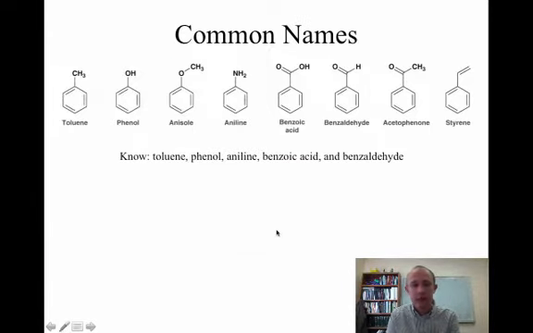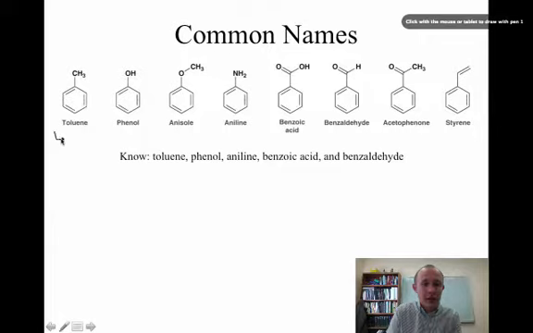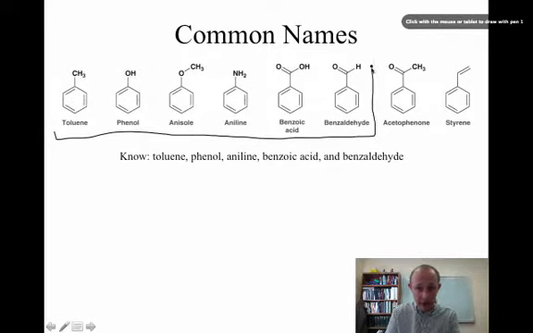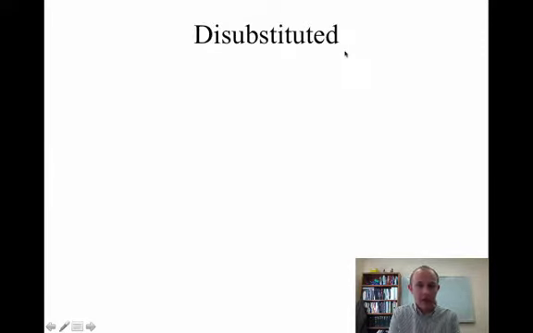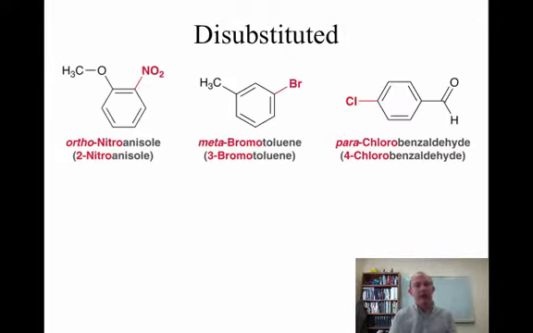Okay, so what you'll encounter more often than not are these common names, and the ones that I'd like you to know are essentially toluene, phenol, anisole, aniline, benzoic acid, and benzaldehyde. So you only need to know 6. Toluene is the one with a methyl, phenol has an OH, anisole is an O-methyl, aniline is NH2, benzoic acid is a carboxylic acid, benzaldehyde is an aldehyde. That's pretty easy. Okay, so what about disubstituted benzenes? How do we name those? Well, let's look at some examples.